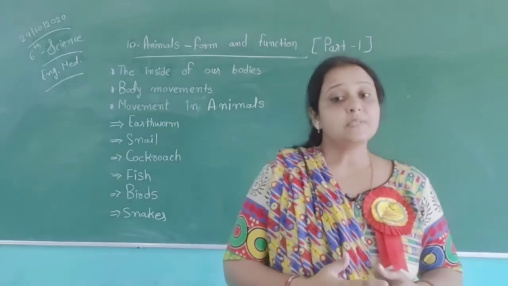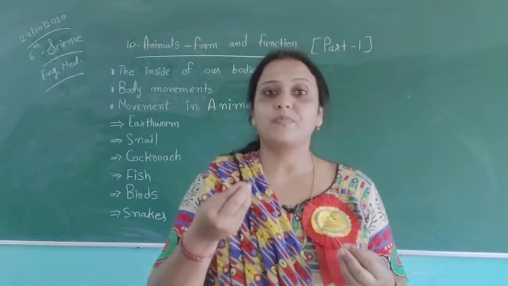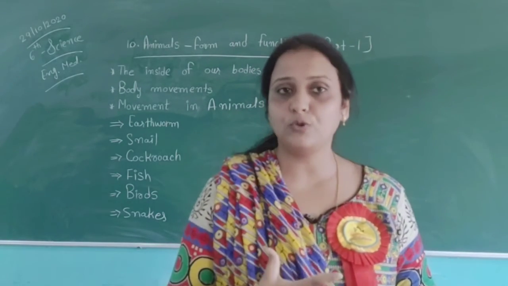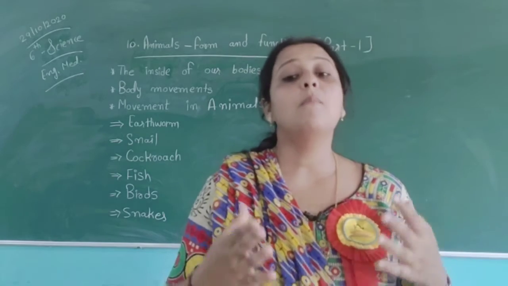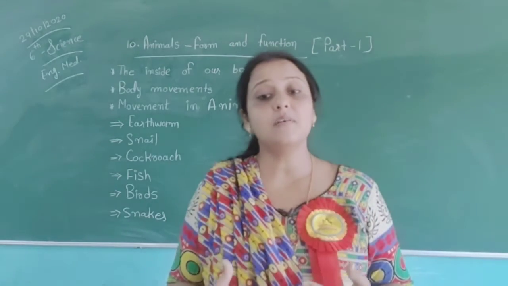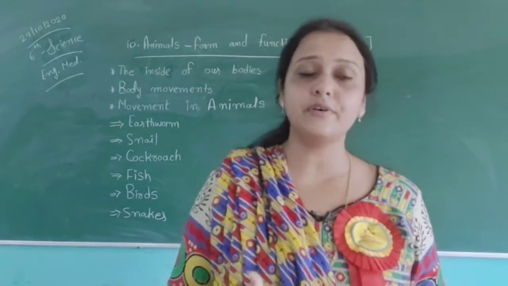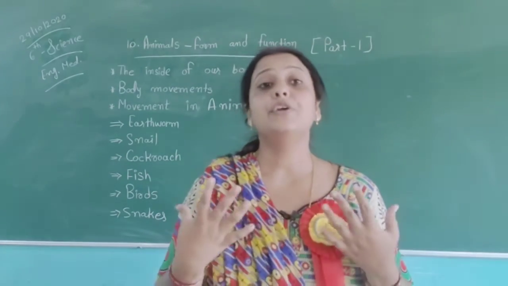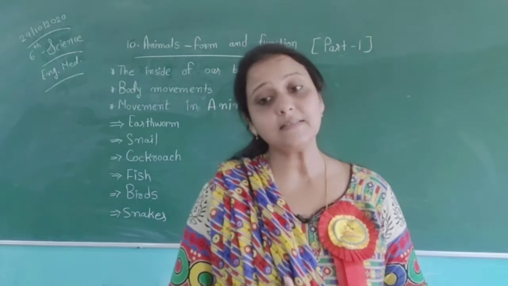In the digestive system, we first use the mouth for eating something. Mouth, food pipe, stomach, intestines, liver, etc. are the organs used in the digestive system.